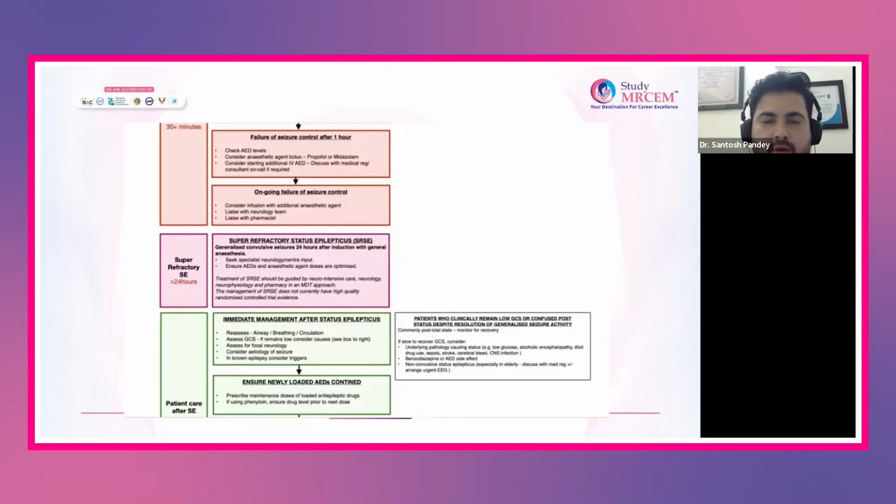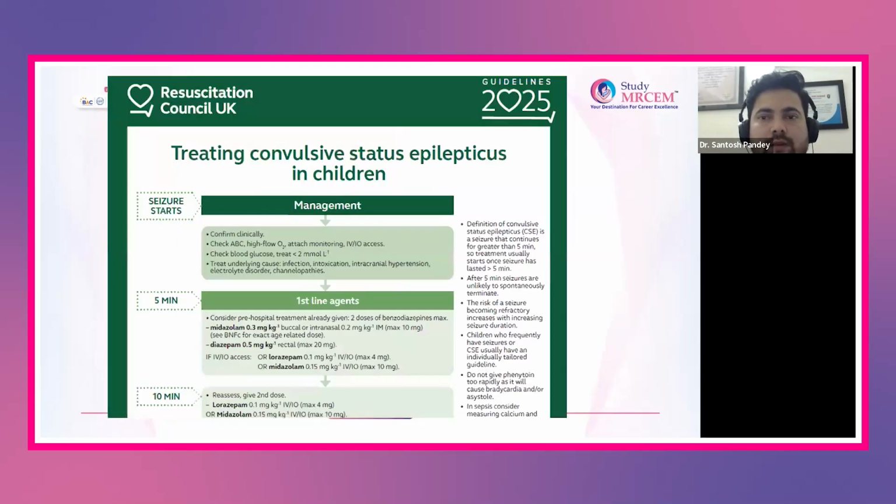Okay. So now we will also see the IAP guidelines. These are the recent guidelines for 2025, but this is for the pediatric. This station was only for the adult station, but I have tried to put the pediatric also so that you compare both the things, and it will be easy for you to remember so that you don't miss, because both the things are the same. Just we'll try to see if we are missing something in the previous thing. When the seizure started, everything which we have told previously: ABC, check sugar, and try to look for the causes of the seizure activity, which I have told previously.